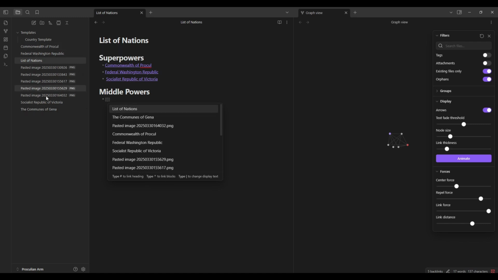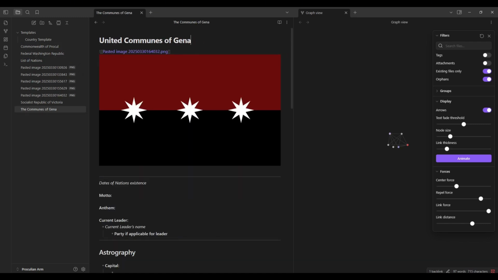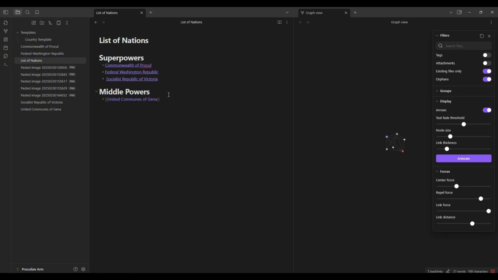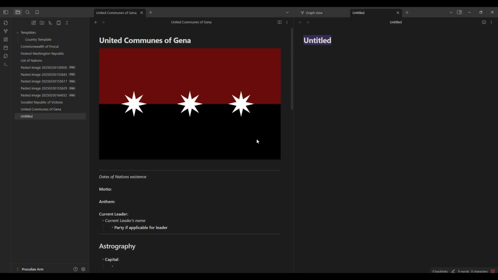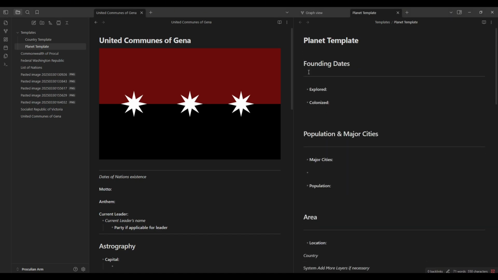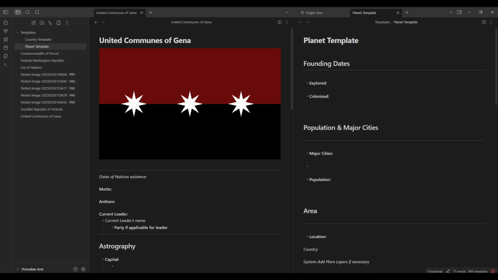I'll probably do a more in-depth thing on the starting of the, well, now it's the Commonwealth, but it originally was a Confederacy, which is a different thing, and that will be a whole thing with doing the links and stuff, because for at least 100 years it's going to be referred to as the Confederacy of Parochial, which is going to mess up a lot of stuff. So I think I'm just going to do an entire note that just says the Confederacy of Parochial, and then it just says redirect and another link to the regular thing.